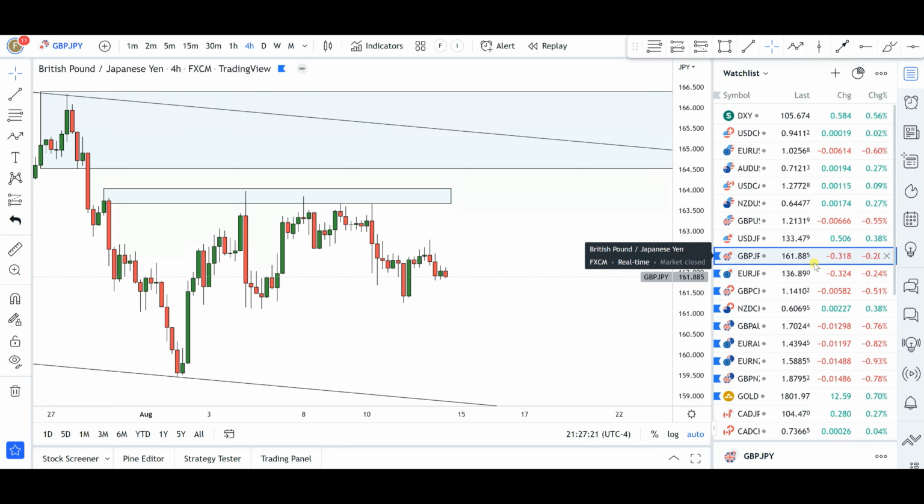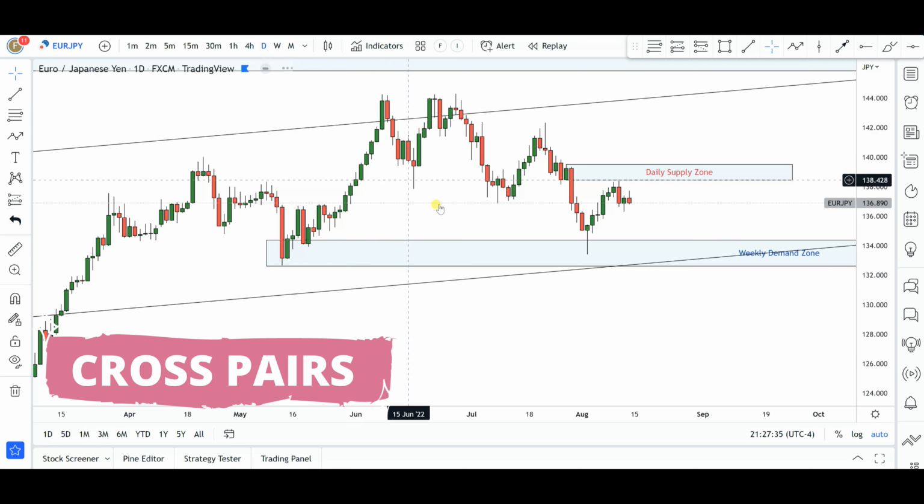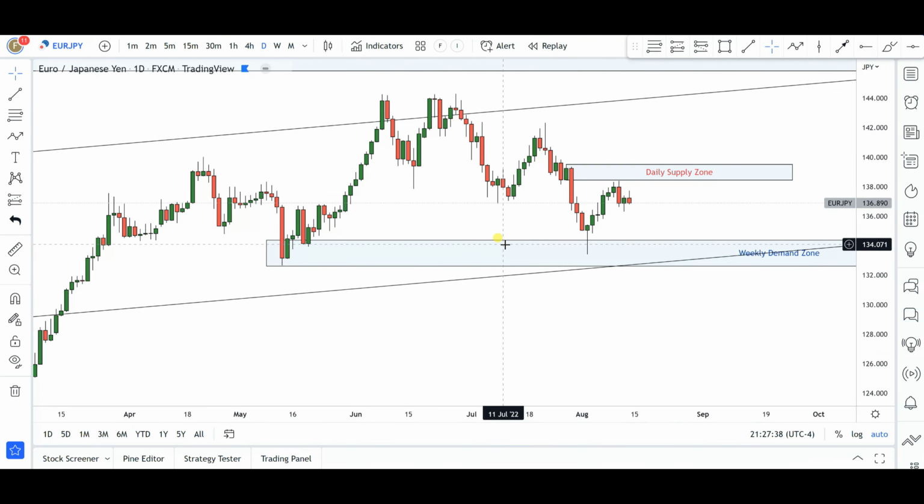Now I do have a few cross pairs that are giving me a structural level to keep an eye on. As usual, I'm not going to be wasting a lot of time on these cross pairs. I'm just going to be hitting the setups that I'm seeing. First is going to be euro yen. As you can see here in euro yen, quite similar to the GJ currency pair. Not going to waste much of your time here.